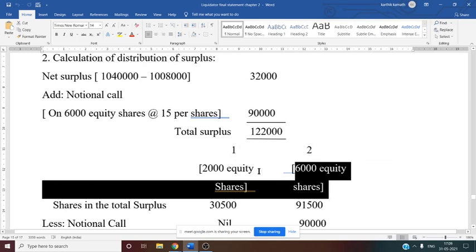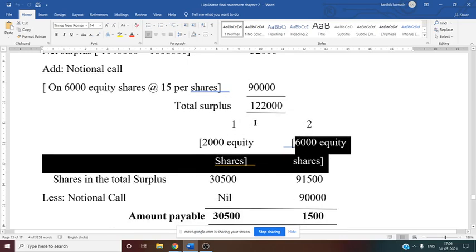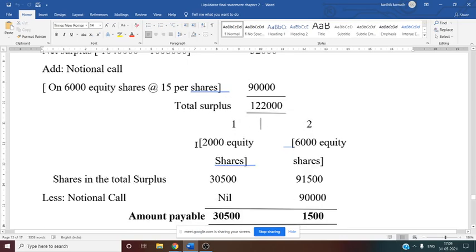Second category, 6,000 equity shares. Now share the total surplus in the ratio of shares held by each class. So first class 2,000, second class 6,000, 2,000 is to 6,000. Now take the ratio, all 0s cancel, 1 is to 3. 1:3 is our ratio.